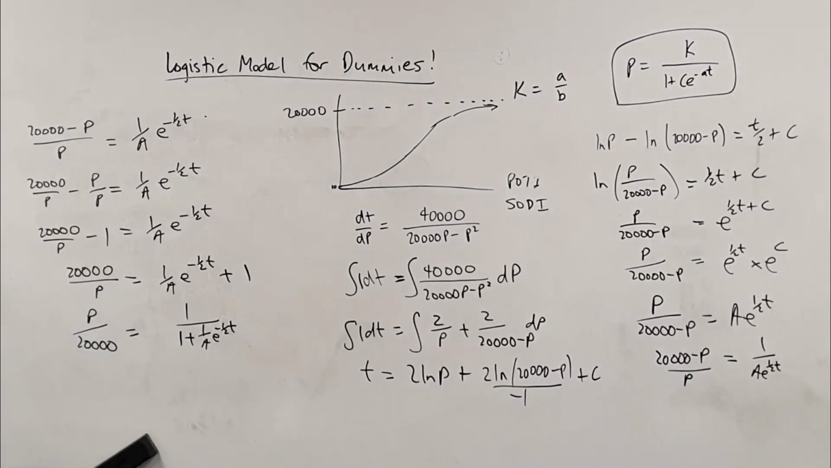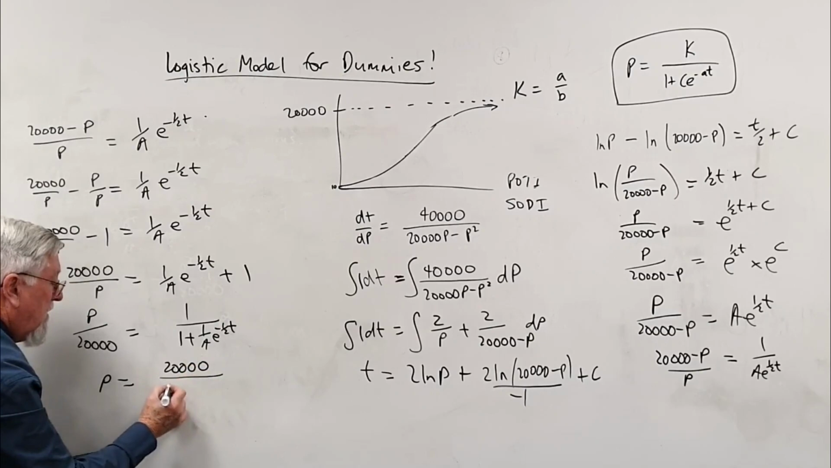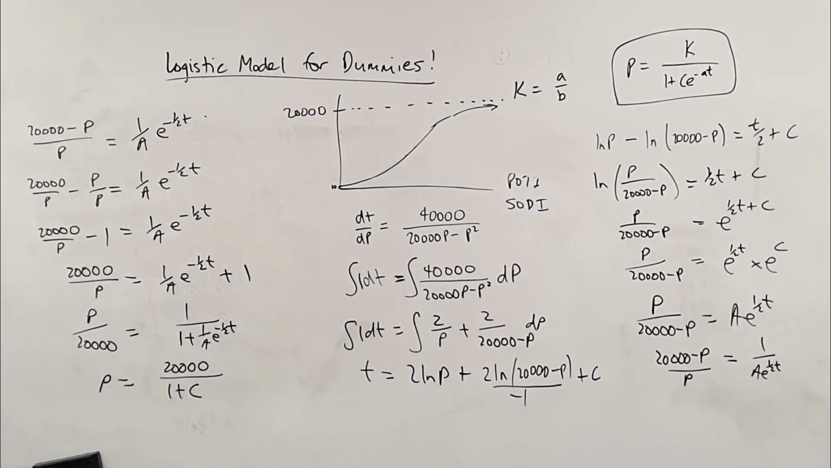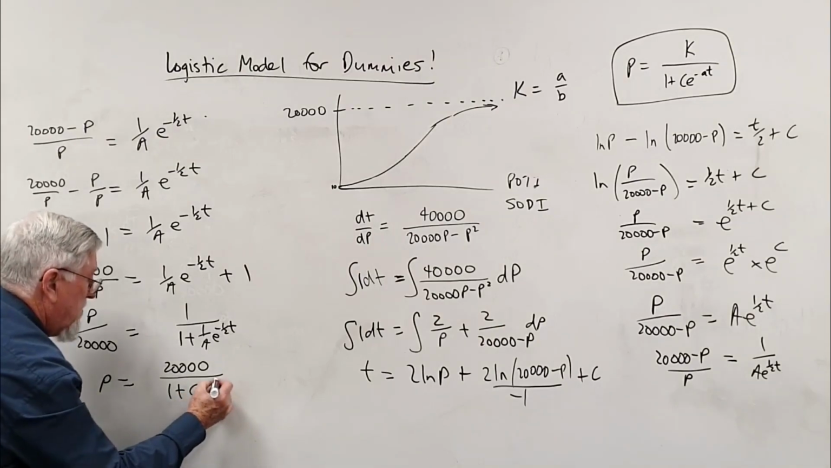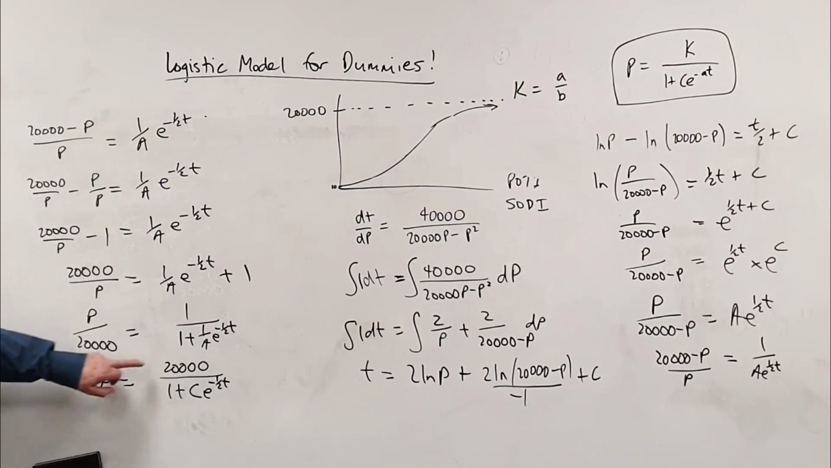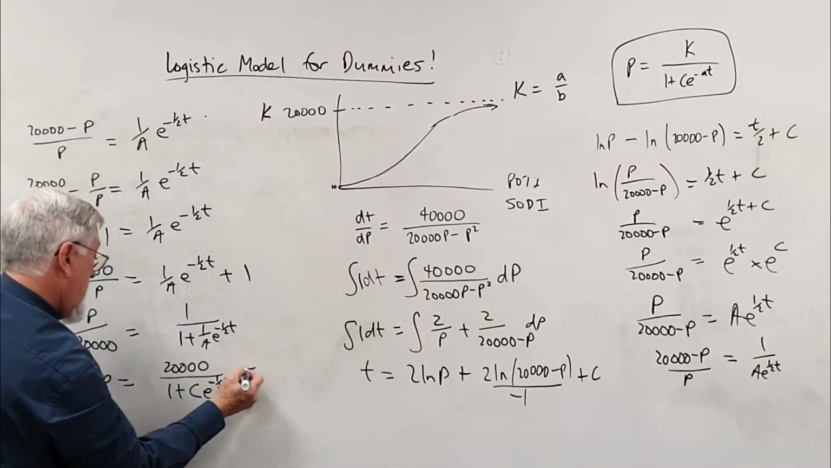Times both sides by 20,000. And here's our formula. 20,000 on 1 plus some new constant we're going to call C. Who cares what it is? It's 1 on A, e to the minus a half t. And that's where we're heading for up there. Okay. And 20,000 originally I said was K. So there we've got the form of K.